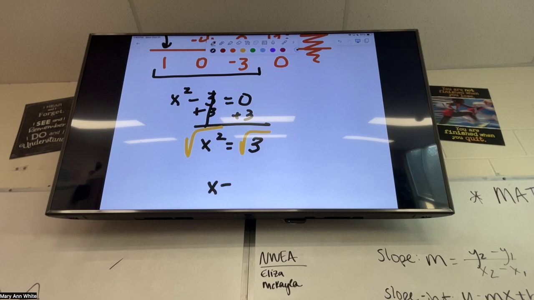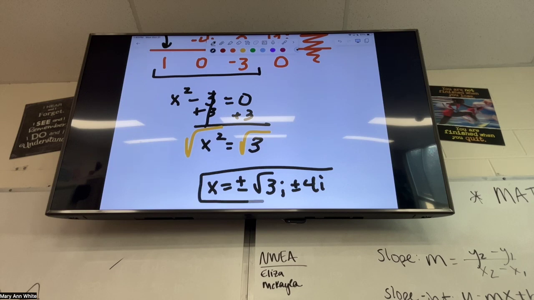And then remind me, when I do that square root, what else do I need to put in my problem? Plus or minus. And then don't forget the 2 zeros that we already had. You can write 4i and minus 4i, or you can write them all together and write plus or minus 4i, as long as you can show me that we have all of our i's.